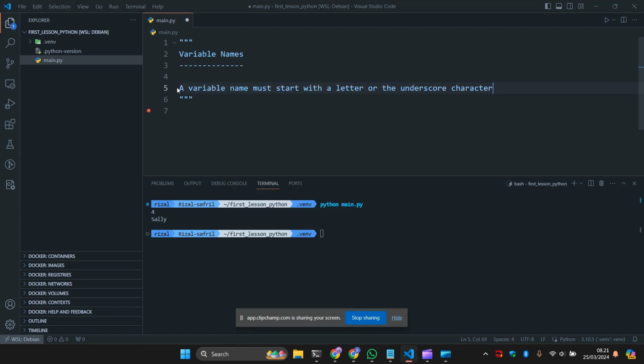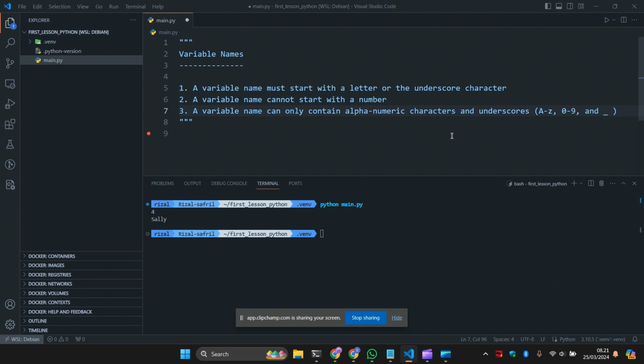So here, I would like to mention the rules for Python variables. The first one: a variable must start with a letter or the underscore character. That's rule number one. Number two: the name cannot start with a number. I will show you later what that is. Third: it can only contain alphanumeric characters and underscores.